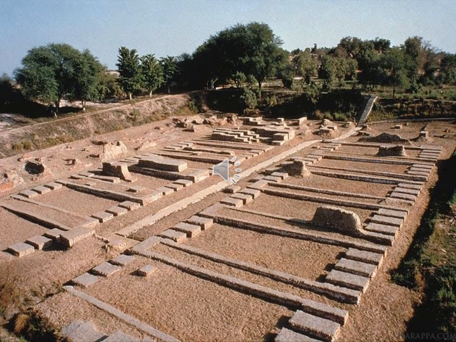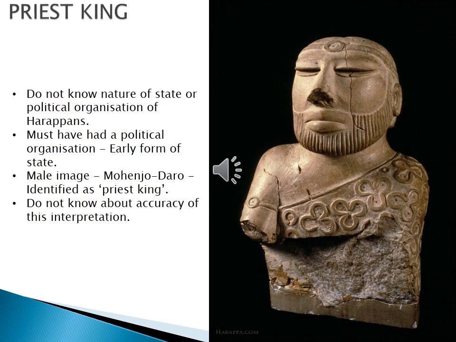Archaeologists have also found some unearthed structures, which were identified as a granary. Granary means a place where the grains, the agricultural crops, were kept. Some unearthed structures have been identified as granary. You can see in this picture. But we do not know the nature of the state or political organization of the Harappans.